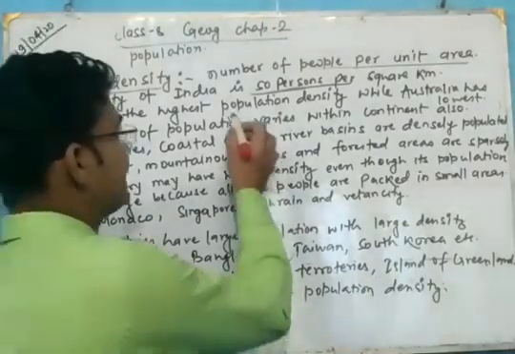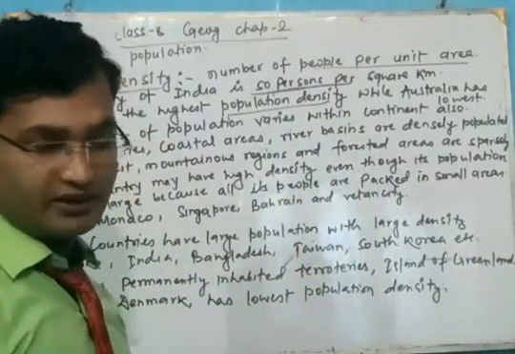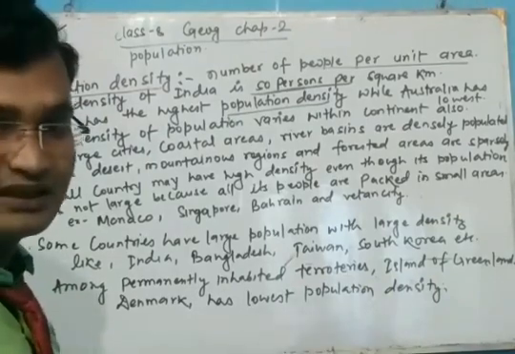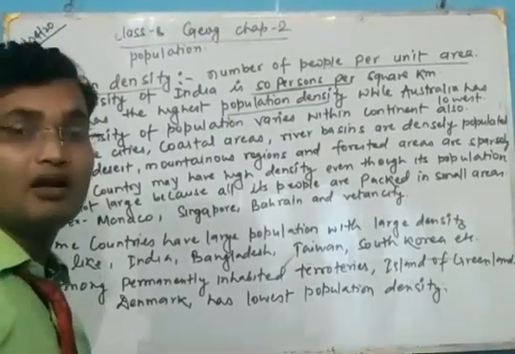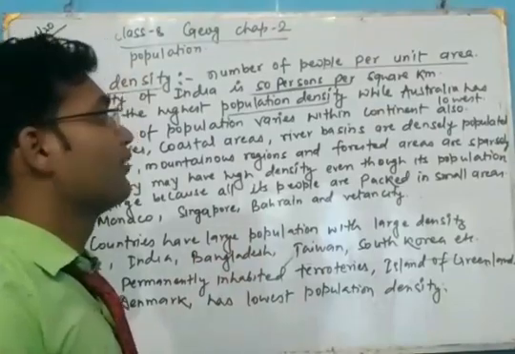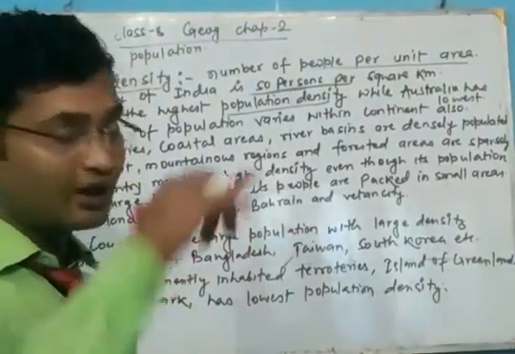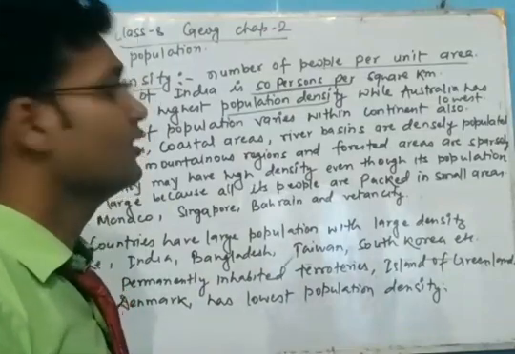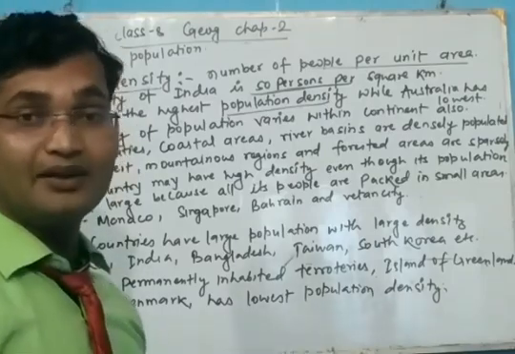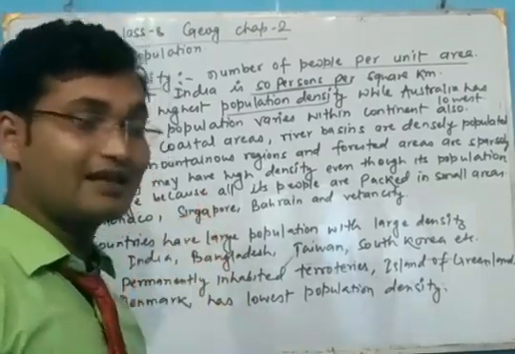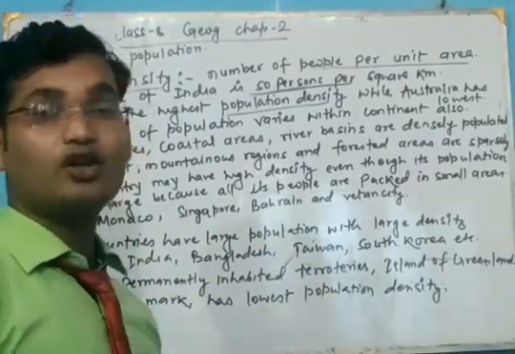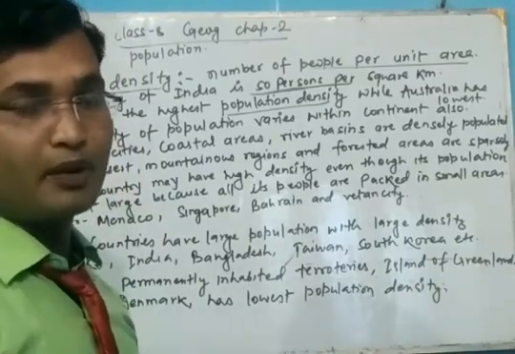Asia has the highest population density, while Australia is the lowest. Means in all continents, Asia has the highest population density. Means a large number of people live per unit area in Asia, and a very small number of people live per unit area of Australia. But Australia is a continent having habitats, but Antarctica has the lowest population density, but this is not habitat. Means there are no people, there is no permanent settlement.